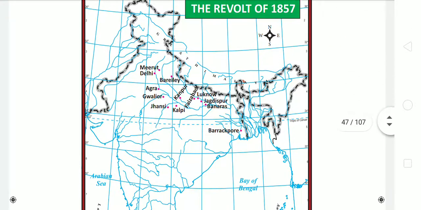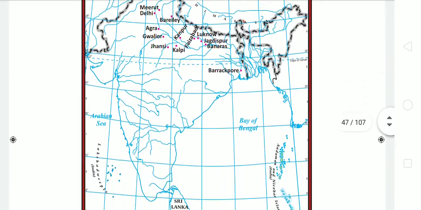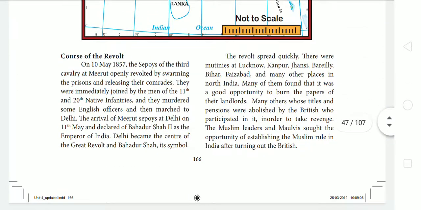So in this map, you can see the places of the Great Revolt of 1857. That is Delhi, Meerut, Gwalior, Agra. These were the places where the Great Revolt of 1857 took place. You can see this map. Next, the course of the revolt.